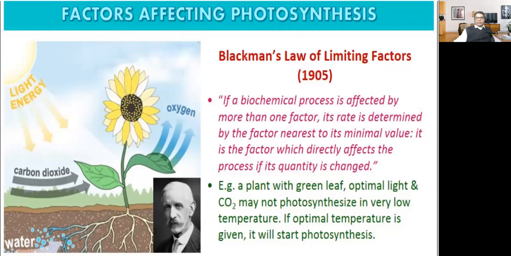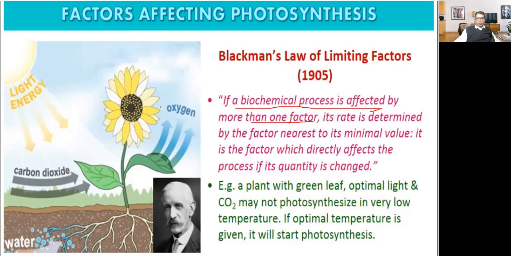Then there is one law, that is Blackman's law of limiting factor. It was given by Blackman in the year 1905. If a biochemical process is affected by more than one factor, its rate is determined by the factor nearest to its minimal value. When there are so many factors affecting a biochemical process, the rate is determined by the factor nearest to its minimal value. It is the factor which directly affects the process if its quantity is changed.